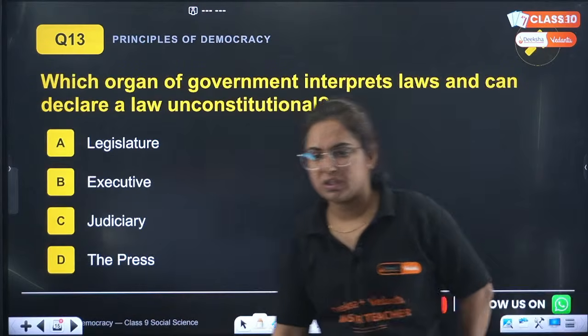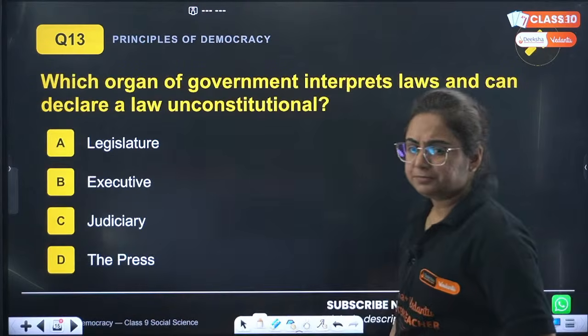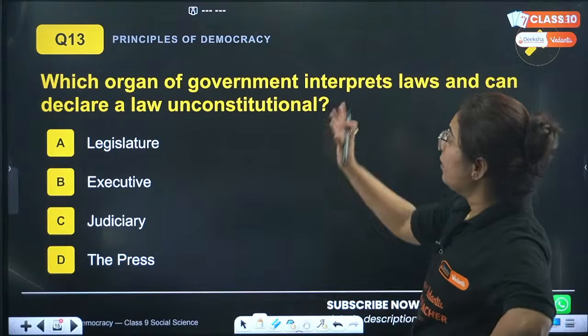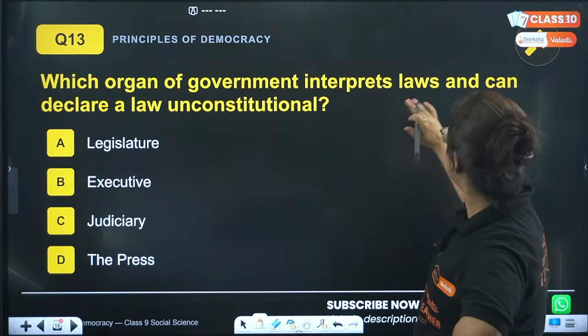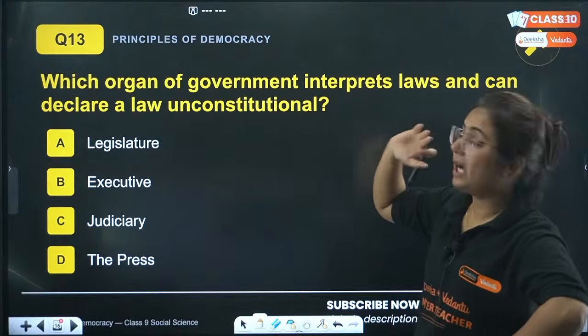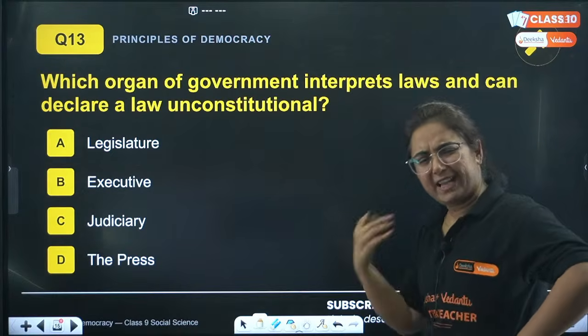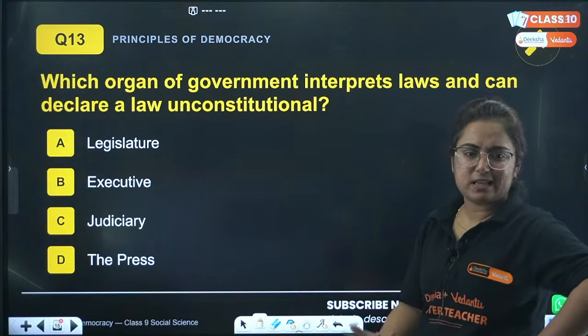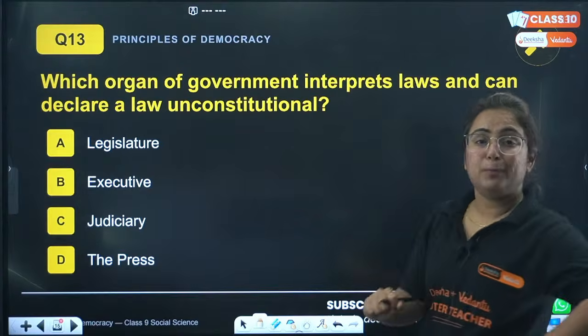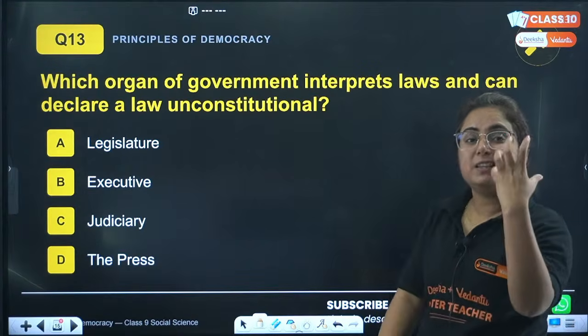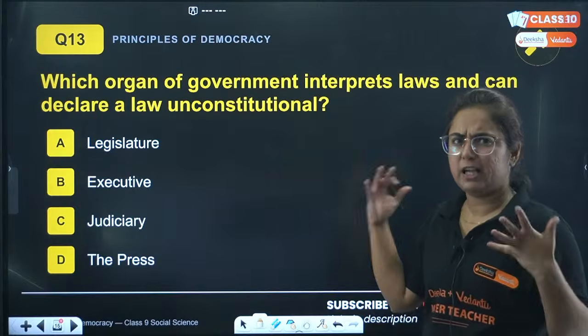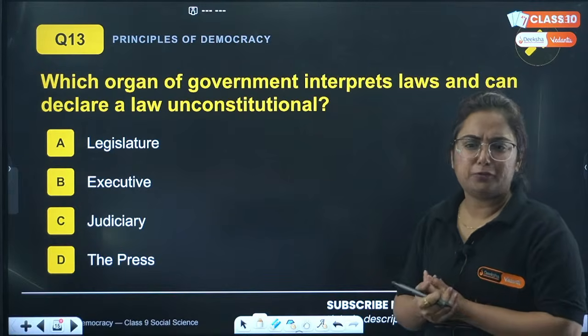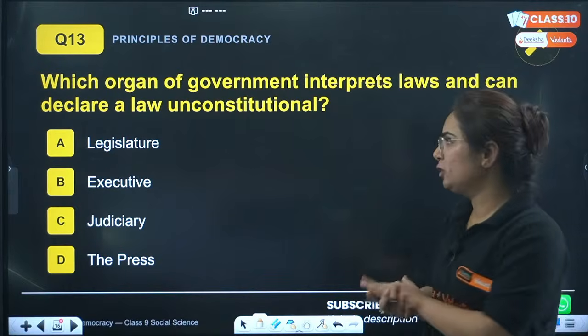Next question. No beta. Next question. Which organ of government interprets law and can declare a law unconstitutional? Very easy, but yes, we will discuss about this in detail. Why I put this question? So that you can understand the depth in the concepts too. And I think that you're pretty getting clear all of them. And if not, beta, you can share that too with me.